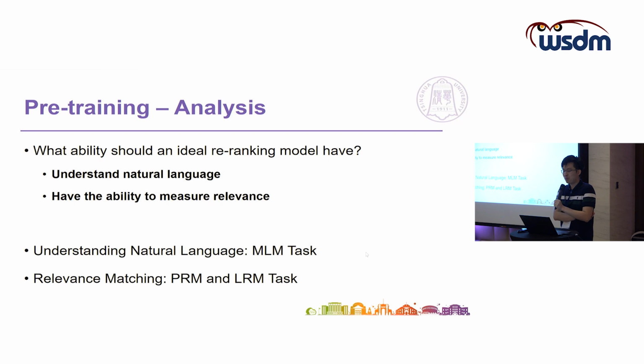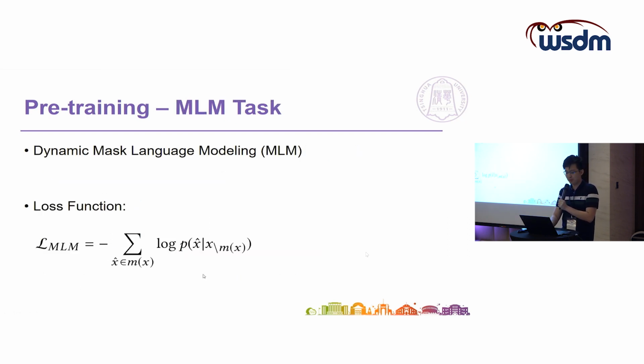So we want our model to have those abilities, and we design the pre-training tasks based on them. To be specific, we adopt the MLM task to make the model understand natural language. And we also adopt 2 tasks to make the model have relevance matching ability. Now let's take a look at the MLM task.